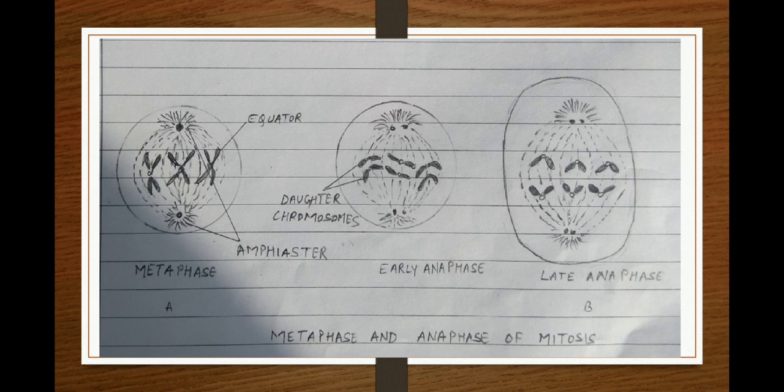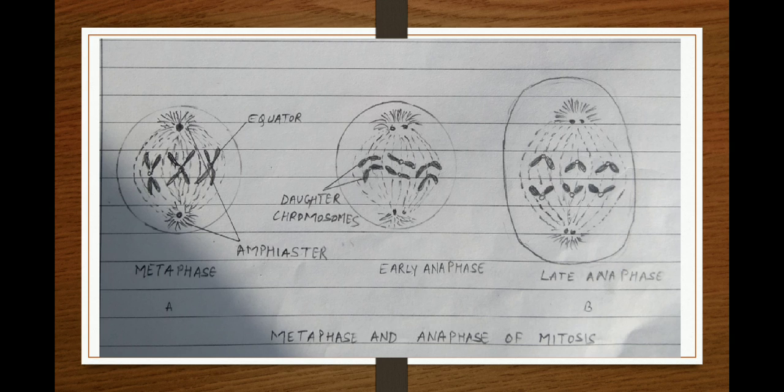Next stage is anaphase. We will study the anaphase stage in two parts: early anaphase and late anaphase. Anaphase is a short and simple phase which takes place in only 2 or 3 minutes. In anaphase, sister chromatids separate at the primary constriction and move towards the opposite poles.